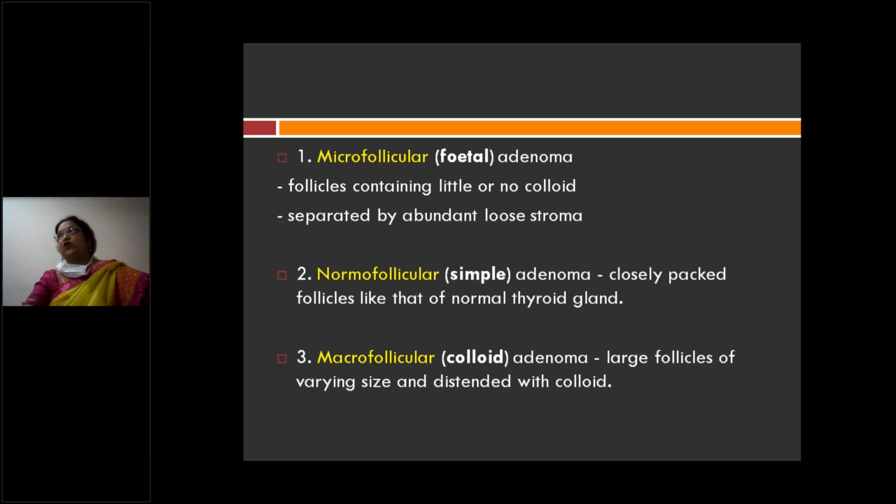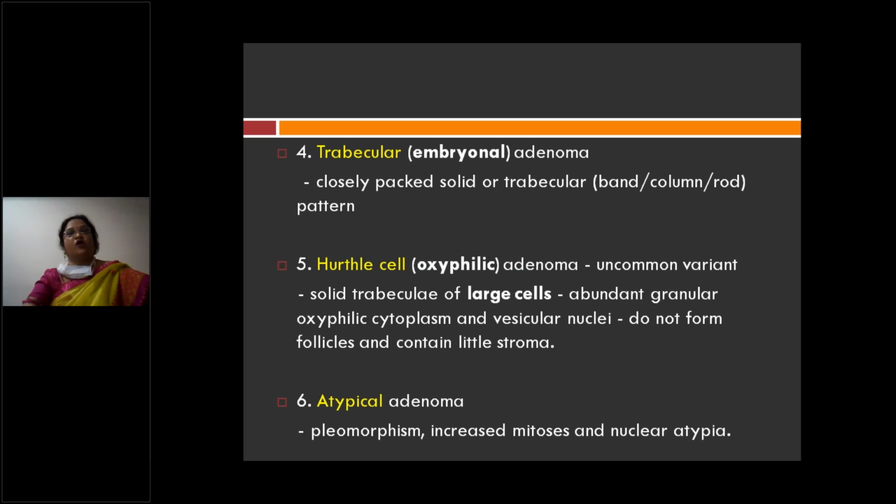Next is macrofollicular arrangement, meaning follicles greater than 3 millimeters and they are distended with colloid. They almost appear like normal thyroid follicles. So you have microfollicular, normofollicular and macrofollicular arrangement. Trabecular or embryonal adenoma has a closely packed solid or trabecular pattern. So you have closely packed glands, or the trabecular arrangement. Trabecular means in the form of bands, columns, or rods. So band-like, column or rod type of arrangement is the trabecular pattern.